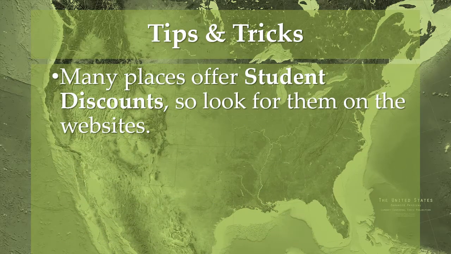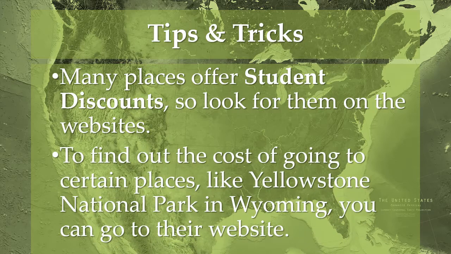All right, some more tips and tricks. You got to look for places that offer student discounts. You can find them on their websites. You can Google it, things like that. That should help. To find out the cost of going to certain places like Yellowstone National Park in Wyoming, you can go visit their website. Yes, you actually have to find out how much it costs to go to the Statue of Liberty, etc.